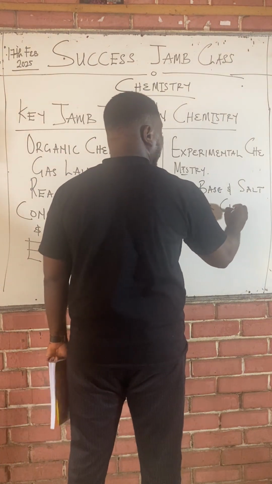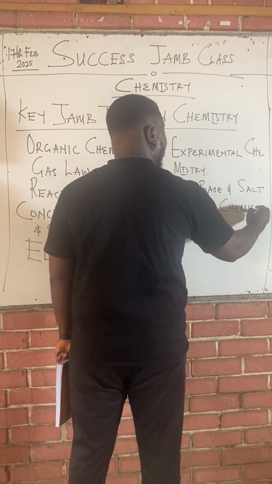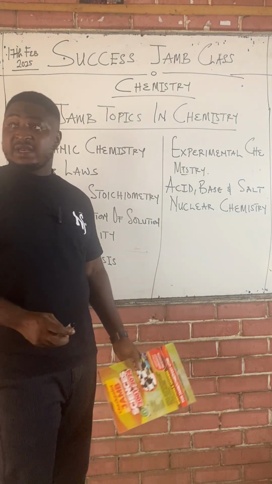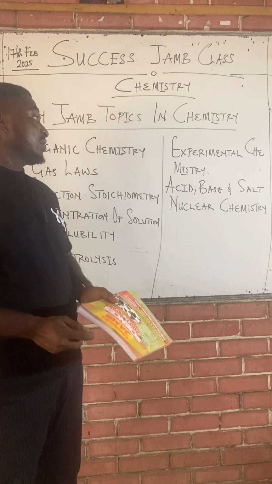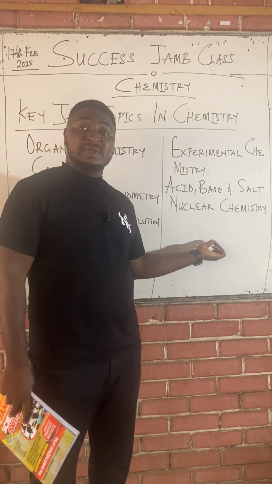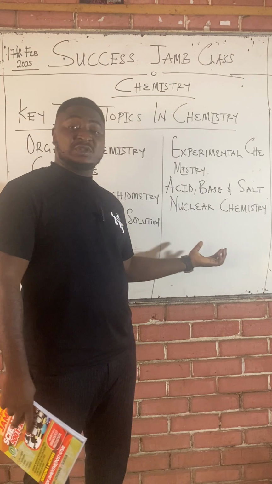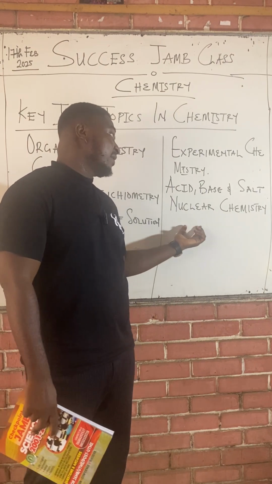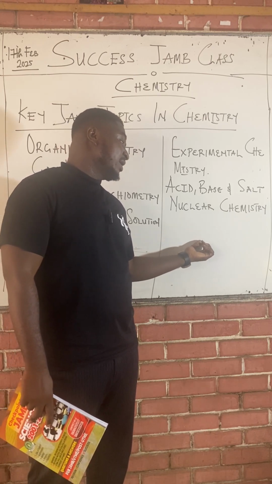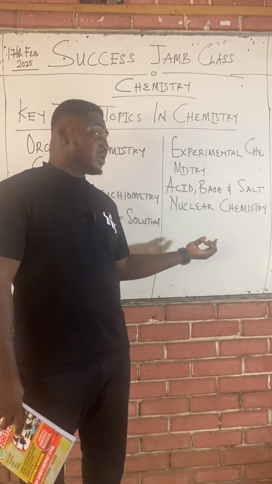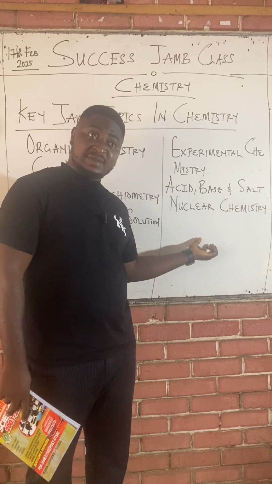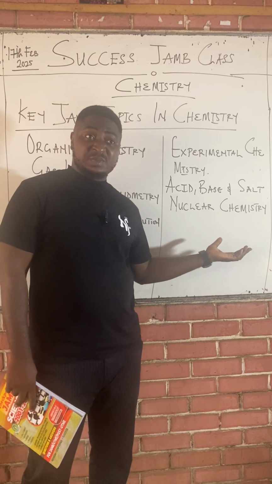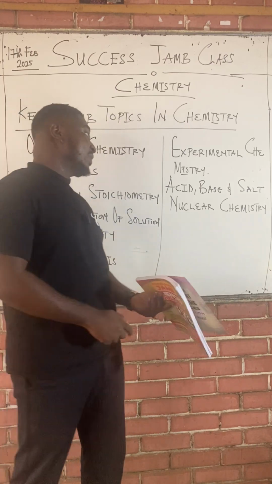When we talk about alpha, beta, and gamma rays, when an atom undergoes radioactive decay, it splits into half its original mass, and then you have to find the half-life of that radioactive material. We're going to look at when an alpha particle is emitted, what amount of the radioactive element is remaining, when a beta particle is emitted, what's the effect of an alpha particle, a beta emission, or a gamma emission. We'll look at it under nuclear chemistry.